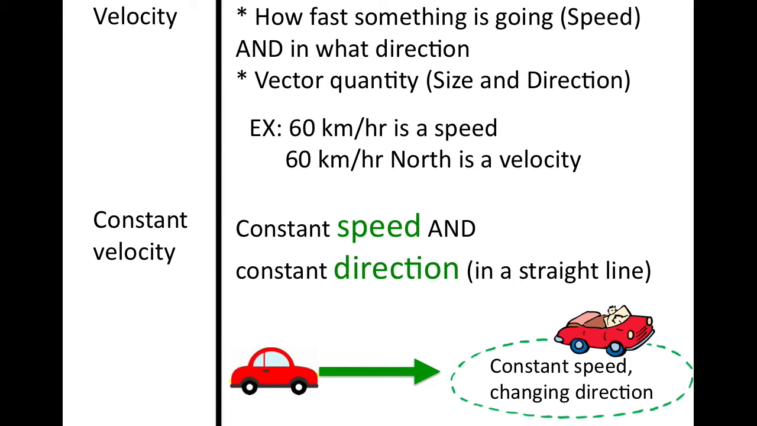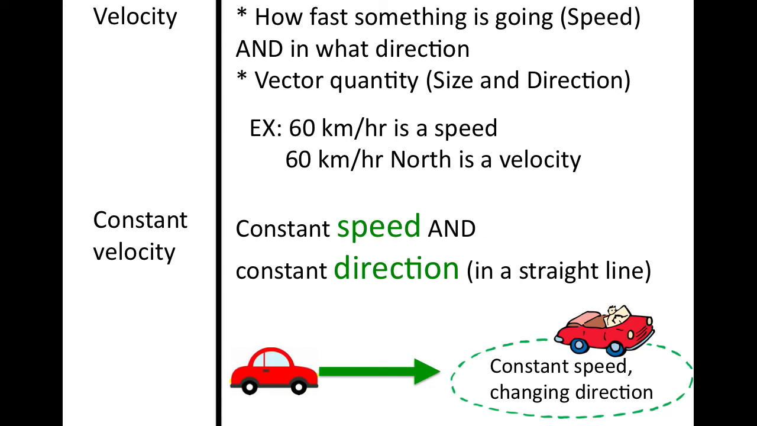Velocity is how fast something is going. It is the speed. So speed is, remember, distance over time. However, the difference between speed and velocity is that speed is just distance over time, whereas velocity is the distance over time, but it also says in what direction. It is a vector quantity, so it gives the magnitude, which is the size, and it also gives the direction that the object is traveling.